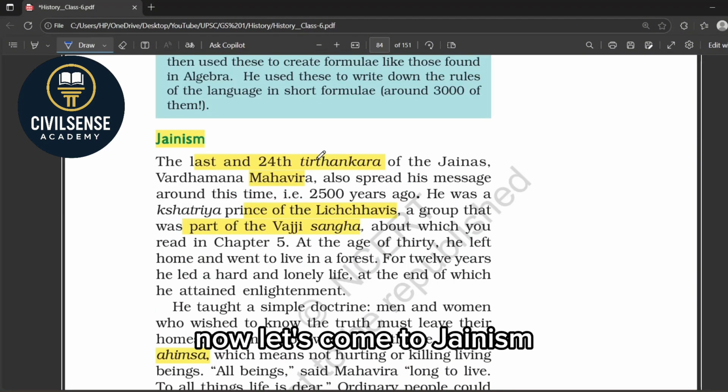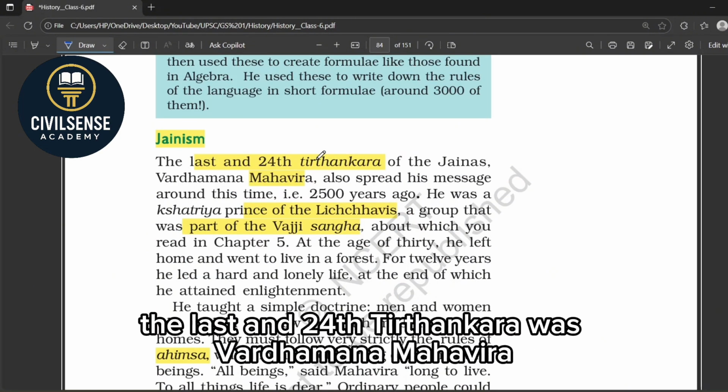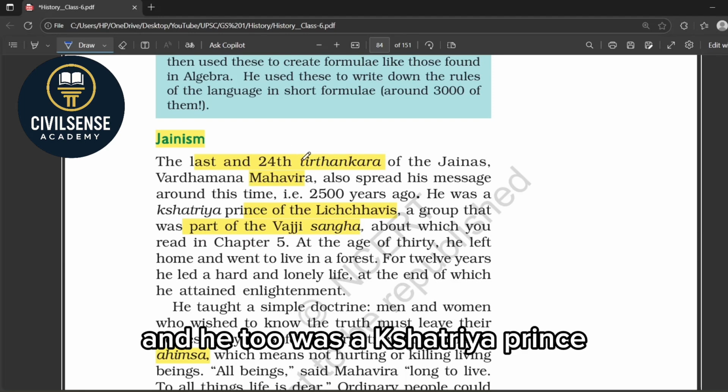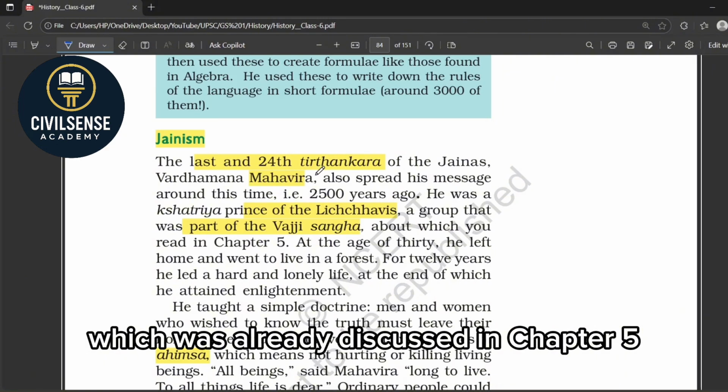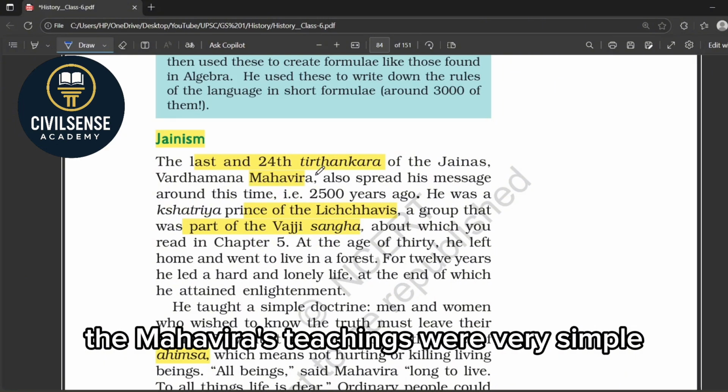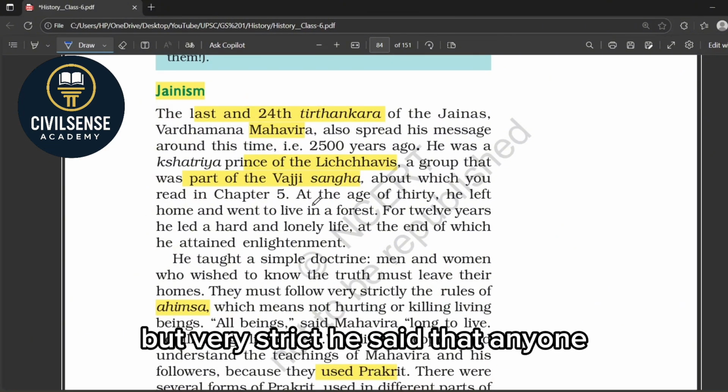Now let's come to Jainism. The last and 24th Tirthankara was Vardhamana Mahavira, and he too was a Kshatriya prince born in the Vajji Sangha, which was already discussed in chapter 5. Mahavira's teachings were very simple but very strict.